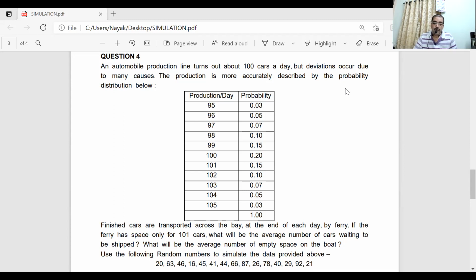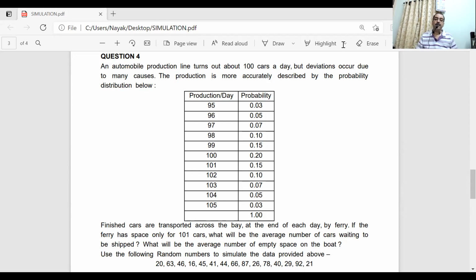And they have given, use the following random numbers to simulate the data provided above. So random numbers are given. My first step will always be the same. Finding out the range of the random numbers, and then I will proceed to allocate that particular range to the given data.